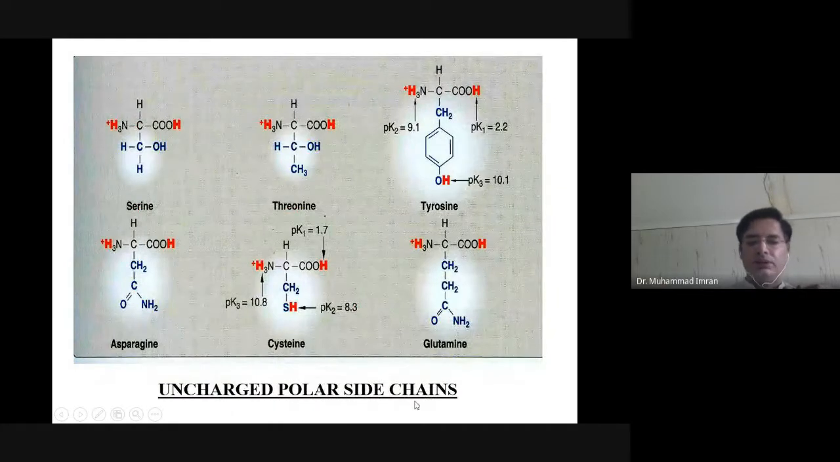Then uncharged polar side chains. These are uncharged but become charged after changing the pH to the pK value. So serine contains a hydroxyl group, that's why it is uncharged but polar. Threonine contains a hydroxyl group, uncharged but polar. Tyrosine contains a hydroxyl group, uncharged but polar. Asparagine contains an amide group, glutamine contains an amide group. Cysteine contains a sulfhydryl group, that's why it is known as a polar amino acid but uncharged. So six amino acids are uncharged but polar.